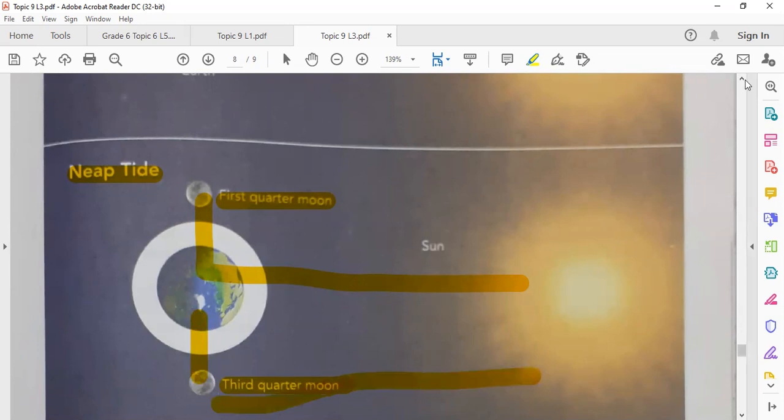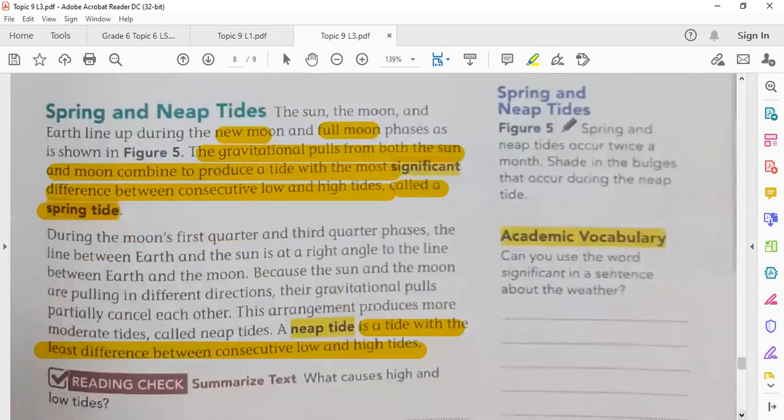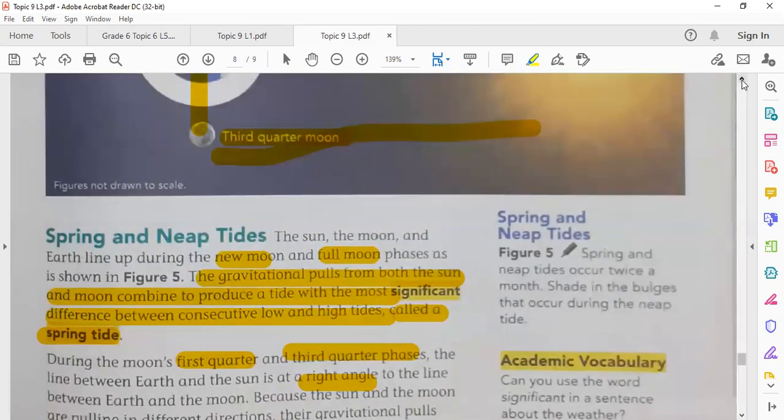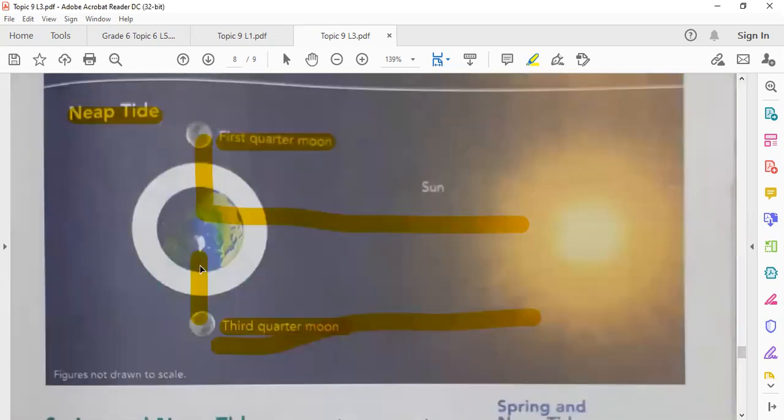Look, during the moon's first quarter and third quarter phases, the line between earth and the sun is at a right angle, as you see, like this. Look, it is at a right angle. The moon, earth, and sun together make a right angle during the first quarter and the third quarter.